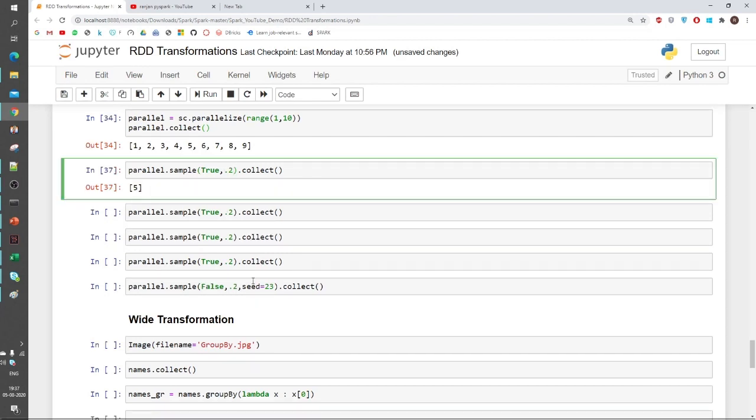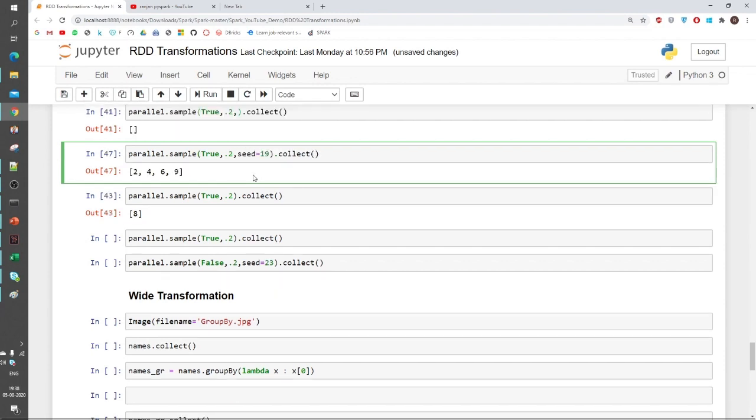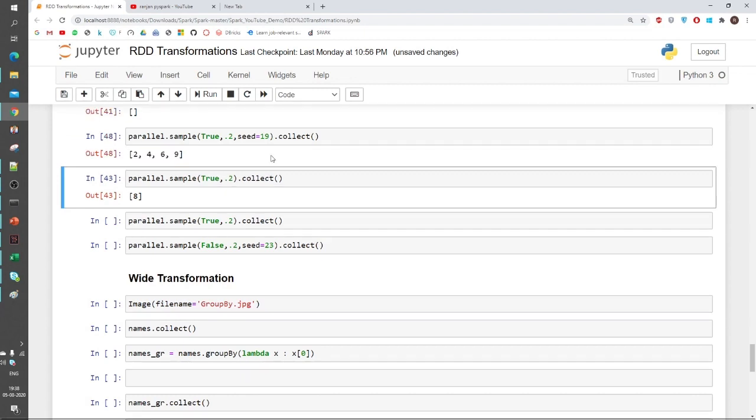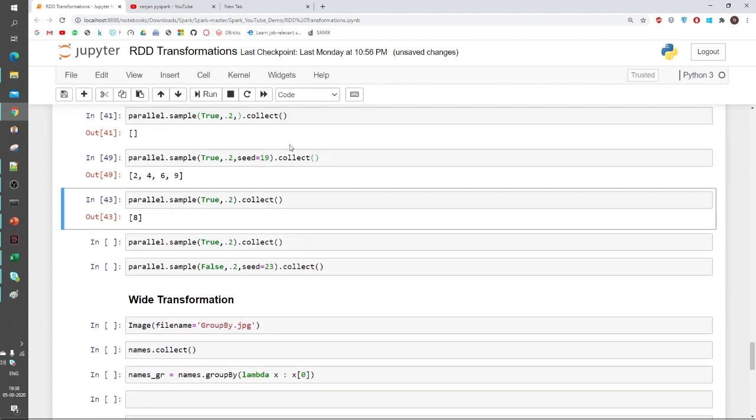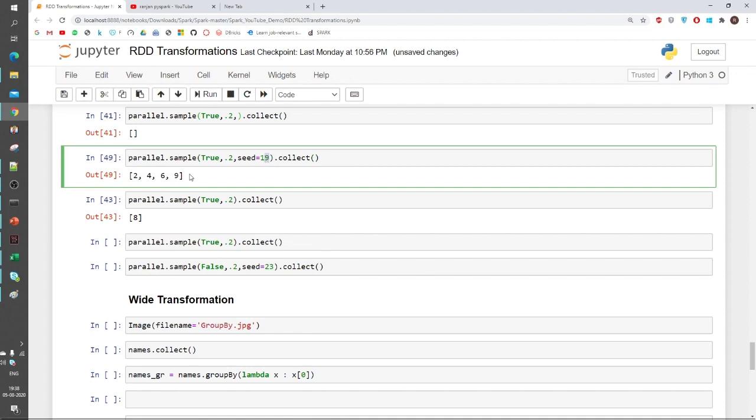If I want the result to be the same, I can apply a seed. If you see, I have given a value 19 to the seed. If I run this many times, the result would be the same because I have seeded this value to 19. I can apply any value, but if I want to get the same result, the value should be the same each and every time.